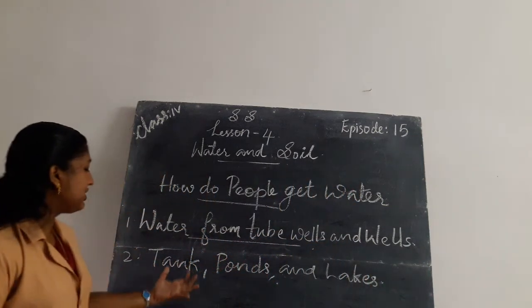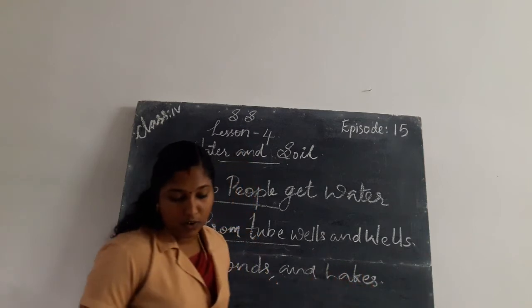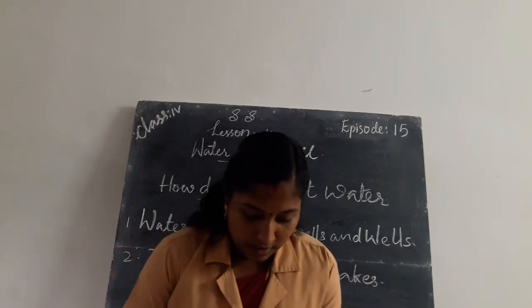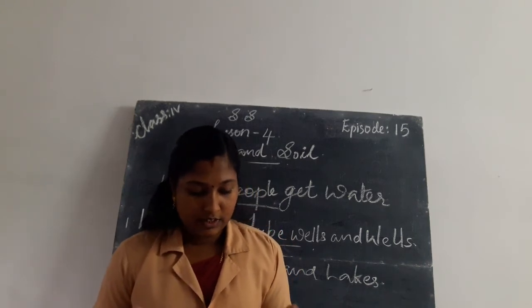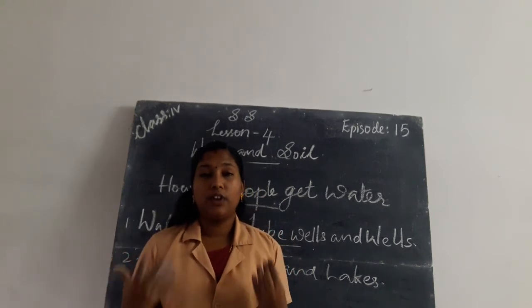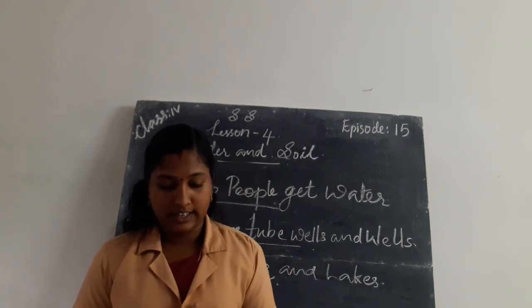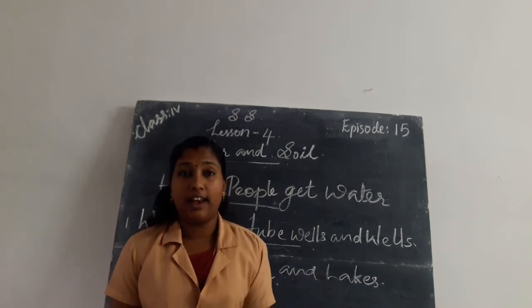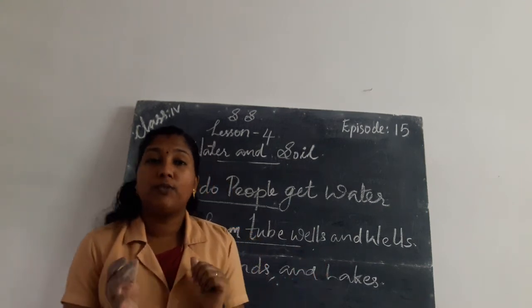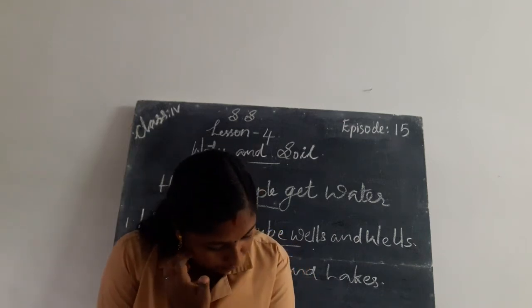The people get water from tanks, ponds and lakes. In some areas there is not sufficient groundwater. So people make tanks, ponds and lakes for storing water.